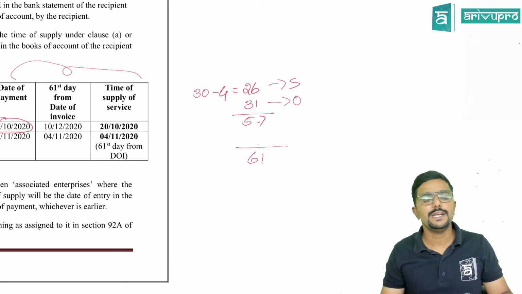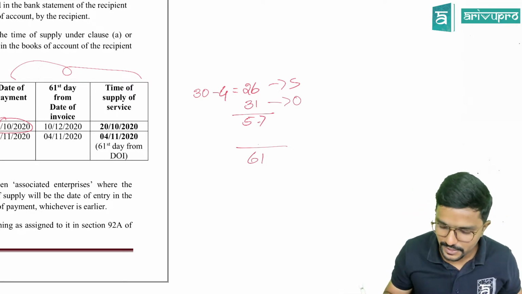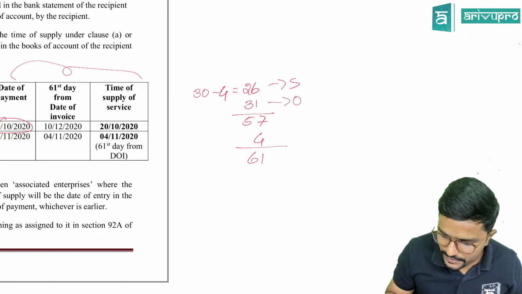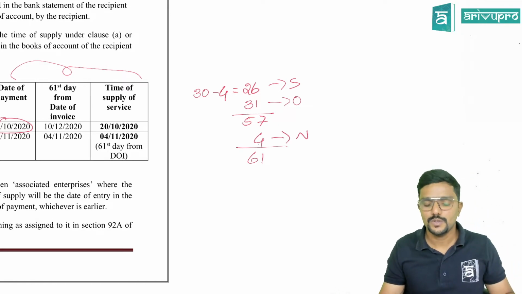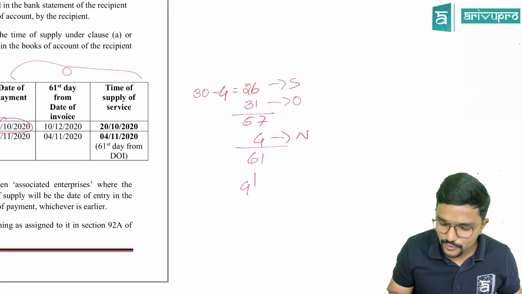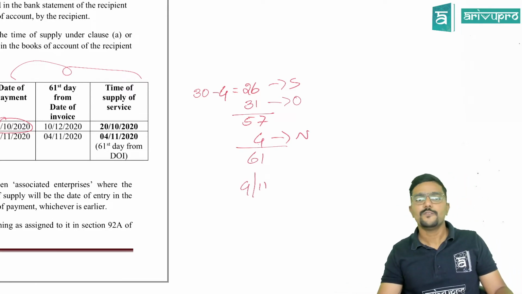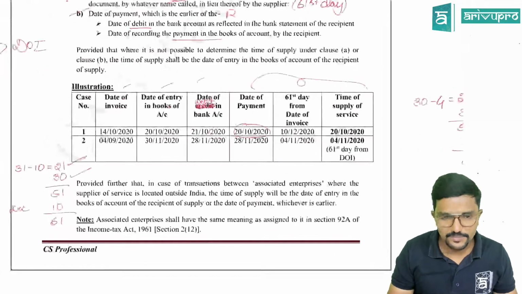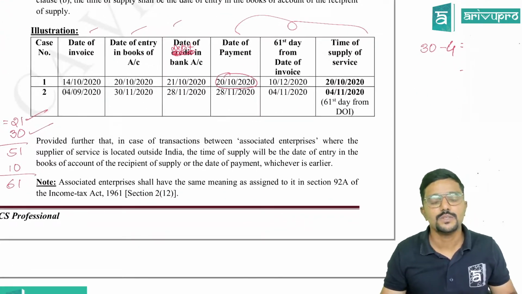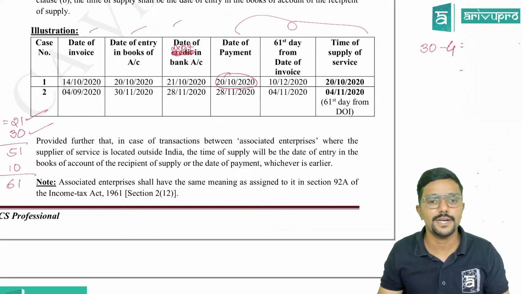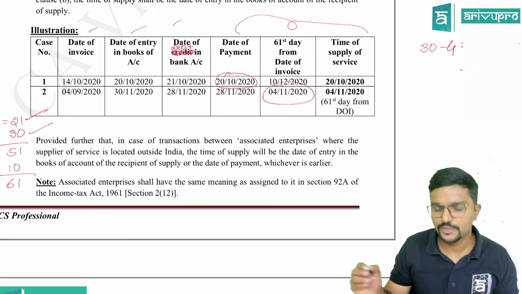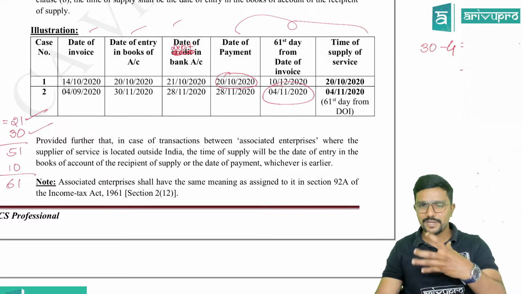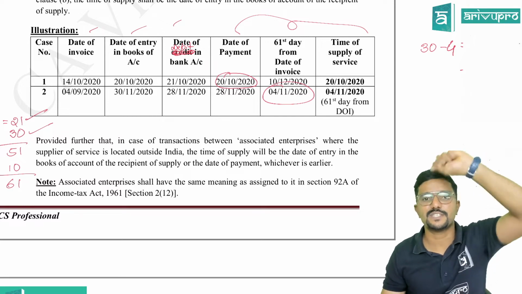I need a few more days to reach 61. That is 4 days. So 4 days of November. So 61st day is 4th November. Is that clear? Date of payment is 28th November, which is later than 4th November. So please practice calculating that 61st day, guys.